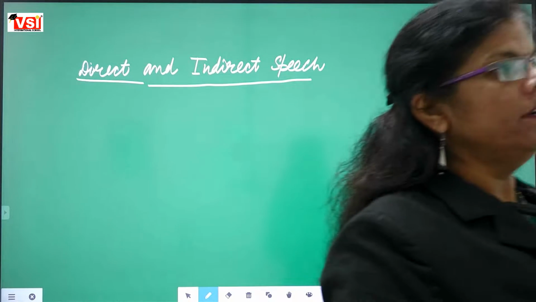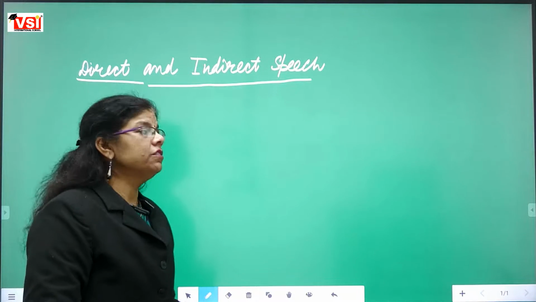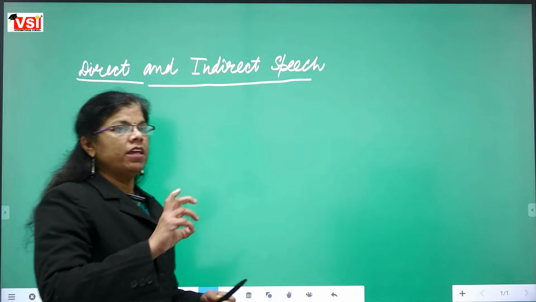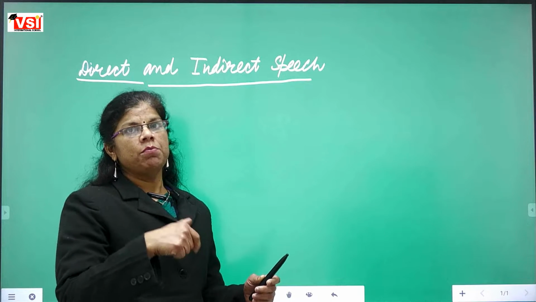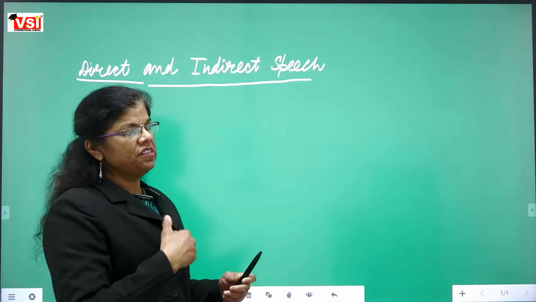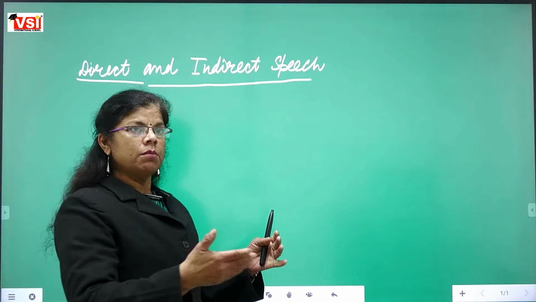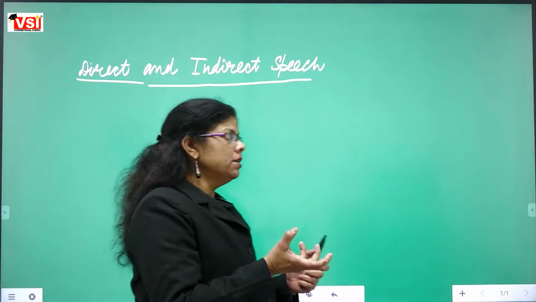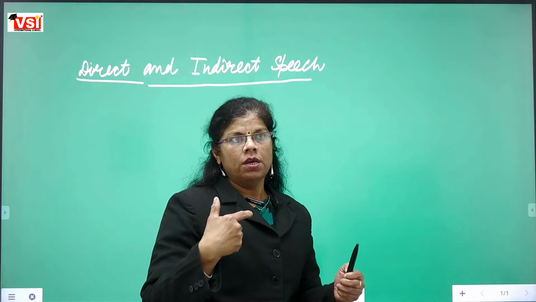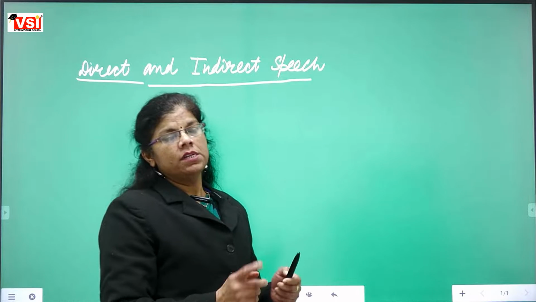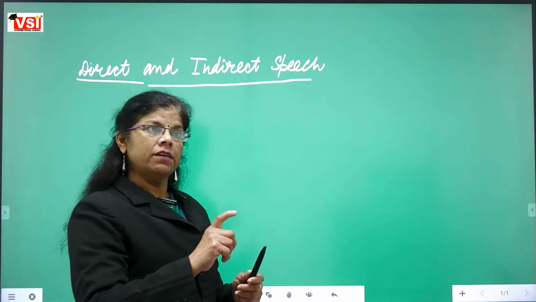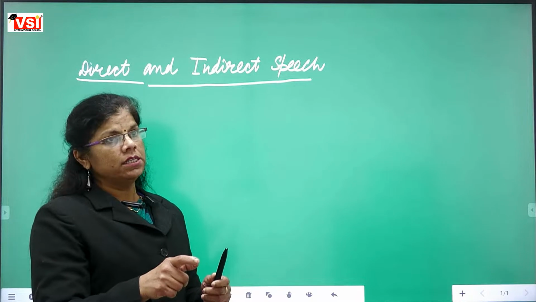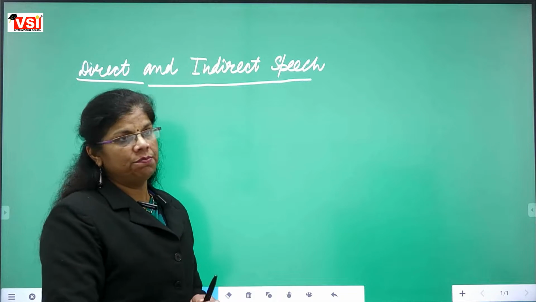Another kind of sentence is indirect speech sentence, and that is when the words of speaker can be modulated, or you can say when the other person changes that sentence according to the convenience, and then when we speak like that, then it becomes indirect speech sentence.